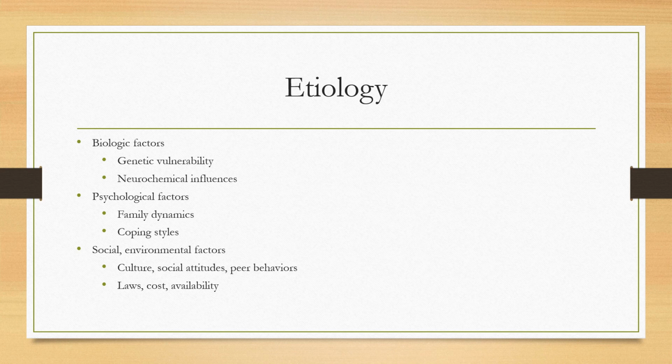We don't know exactly what causes drug use, dependence, and addiction, but we do have some theories. The biologic factors include genetics and neurochemical influences. Children of alcoholic parents are at a higher risk for developing alcohol dependence and drug dependence. Studies have shown that the genetic component of alcoholism is a genetic vulnerability that can be influenced by social and environmental factors.